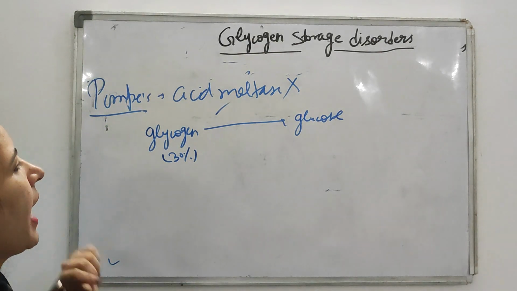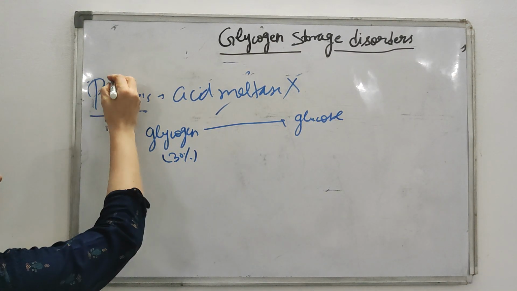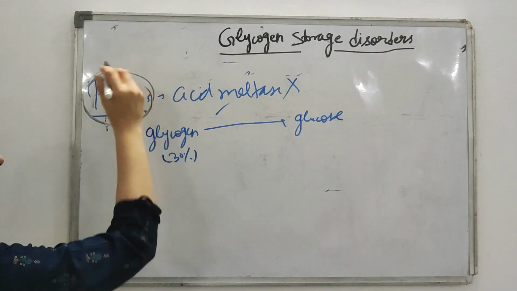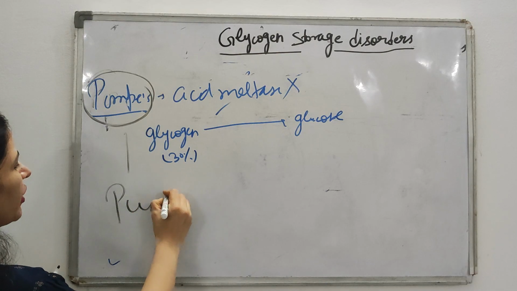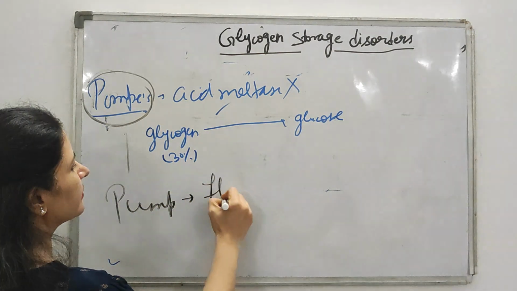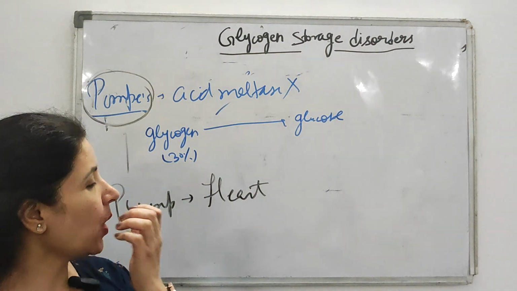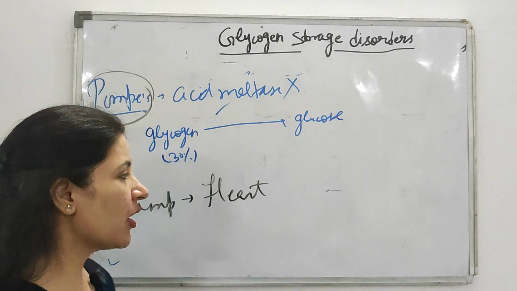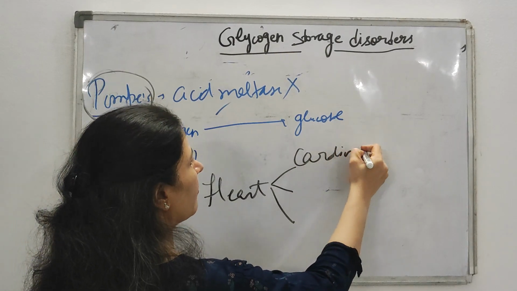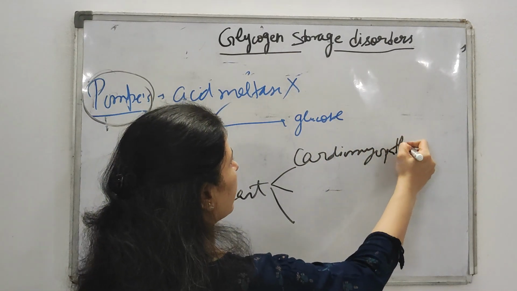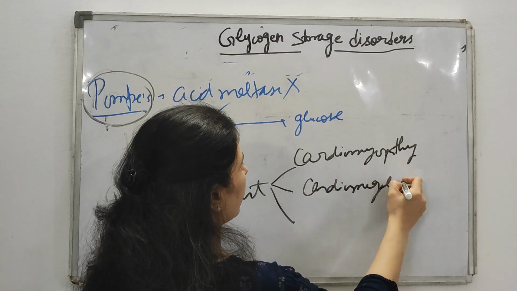Okay. So what are the clinical features? Now you just tell me, Pompe's somehow sounds like what? Somehow sounds like a pump. And what is the pump in your body? Heart. Heart is the pumping organ in your body, isn't it? So in Pompe's, what clinical features will you get? All clinical features associated with the heart, like cardiomyopathy, cardiomegaly, and edema.